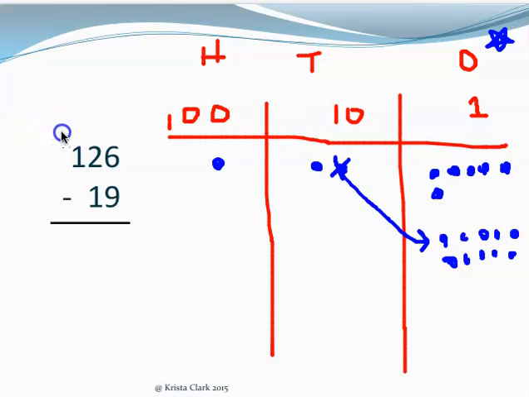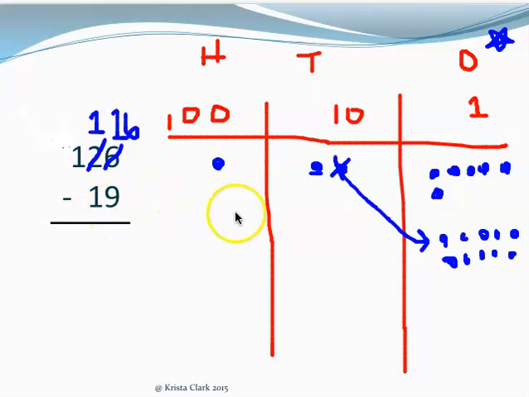Now I am going to show what I just did on my chart. So I tried to do 6 minus 9, but we didn't have enough 1s. So I took away a 10. Now I only have one 10, so I'm going to write 1. I had 6 1s, but I added 10 more 1s, so 10, 11, 12, 13, 14, 15, 16. 10 plus 6 is 16, so I'm going to cross out the 6 and write 16. Now my chart matches my vertical form.